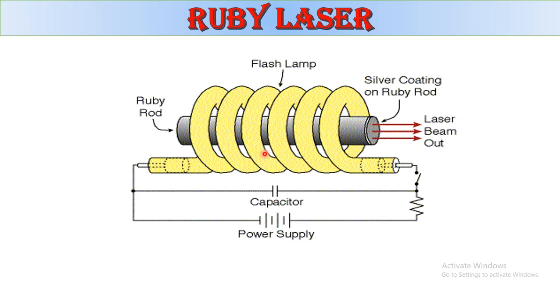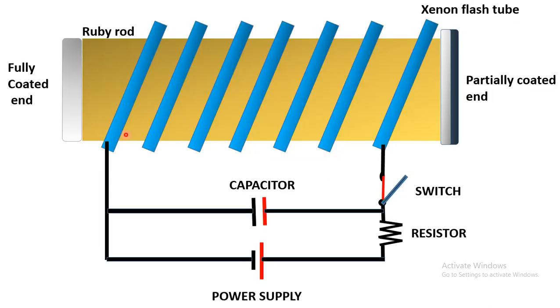Coming to the 2D diagram, this is the power supply capacitor. What is the purpose of the capacitor? It stores the energy. Then there is the supply and the resistor, which resists the flow of current. Sometimes a high current pulse comes from the battery, which would affect the ruby rod.